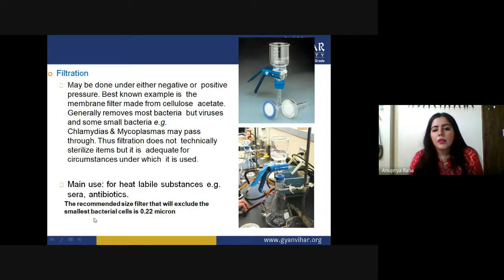The recommended filter size that will exclude the smallest bacterial cell is 0.22 micron. So this can be the filter size used for filtration of microorganisms to a fairly accurate level, not exactly accurate, because not all kinds of microorganisms, but yes, most of the microorganisms can be filtered out.